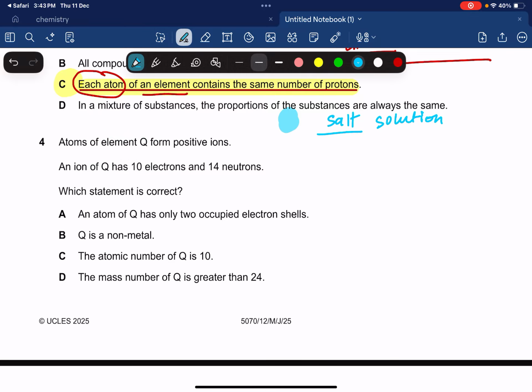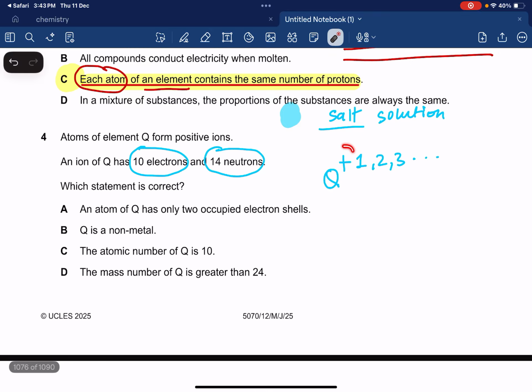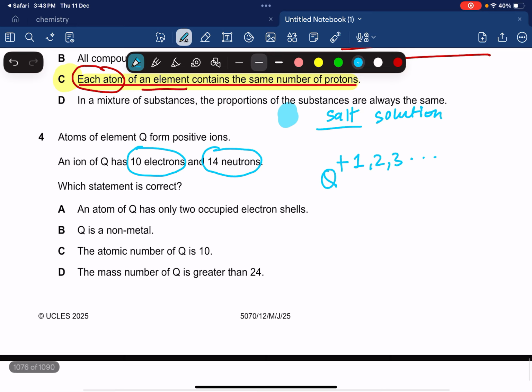Okay, if they form positive ions, it's going to be Q and positive something, positive 1 or positive 2 or positive 3 or whatever positive. Okay, an ion of Q has 10 electrons and 14 neutrons. So an ion, after losing electrons, this Q, after losing the electrons, it's going to have 10 electrons. So an atom of Q, for instance, this is an atom of Q. It's going to have a different number of electrons, and this is an ion of Q. It has 10 electrons and 14 neutrons.